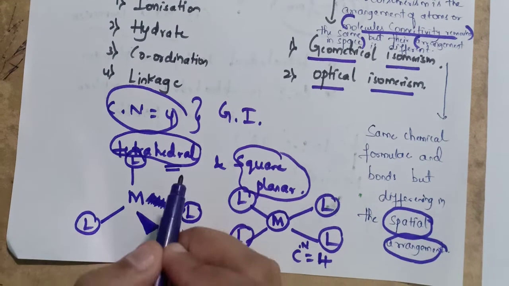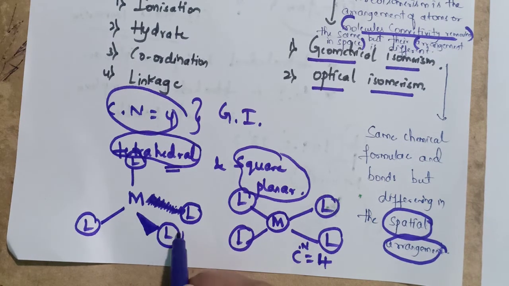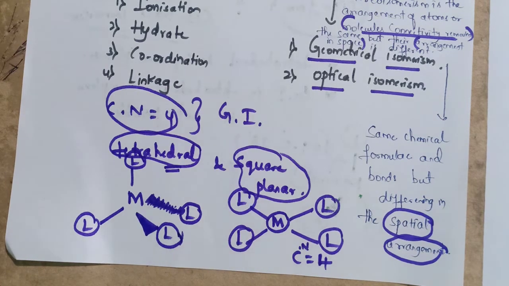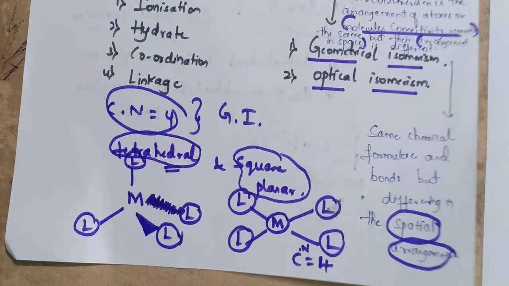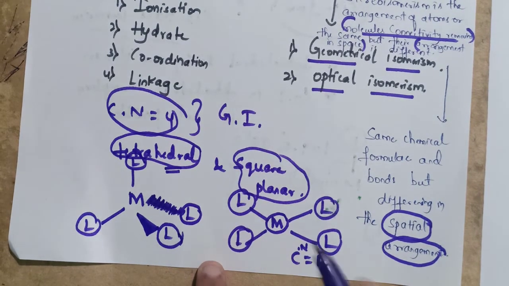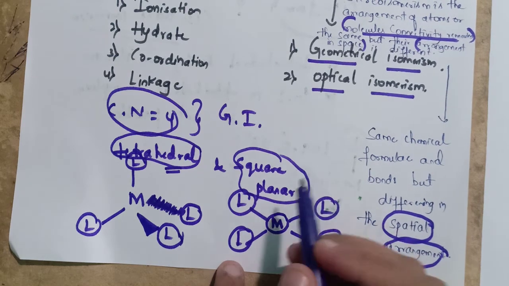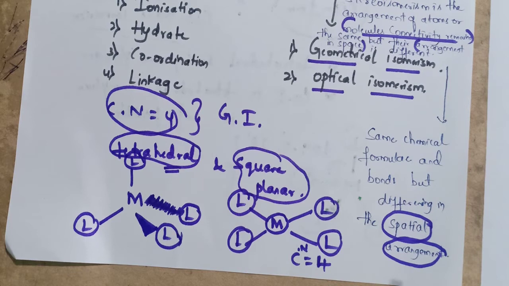Here you can see I have represented with the wedge line. This shows that this ligand is towards the observer and this dash line shows that it is away from the observer. It is a 3-dimensional representation. In the square planar also the coordination number is 4. So coordination number 4 exhibits 2 types of geometry, that is tetrahedral and square planar. We have seen the tetrahedral geometry.